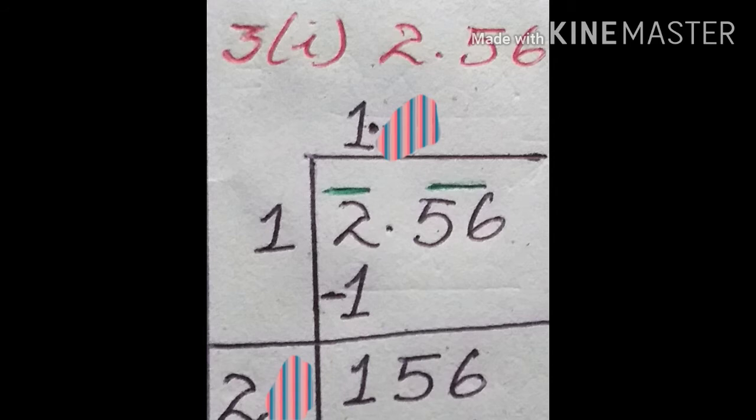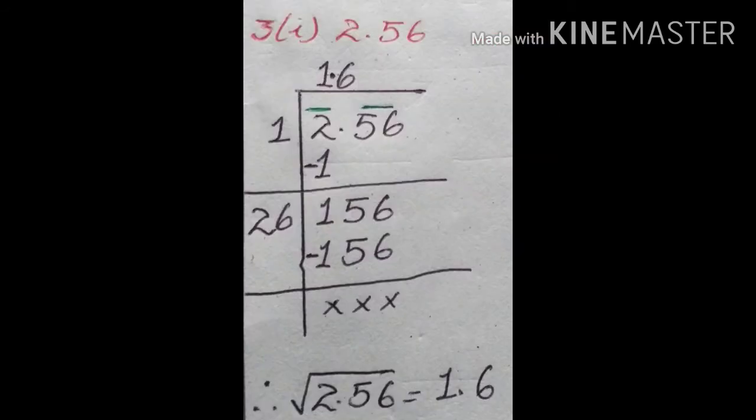अनि next steps मा यो 1 divisor लाई double गर्नु पर्‍यो. 1 को double is 2. अब you have to search a number which is 156 or less than 156. So we can try with 6. 6 ले multiply गर्दा 26 into 6 if you multiply will get 156. And similarly subtract it, will get the remainder 0 and quotient is 1.6. So therefore root over 2.56 is equal to 1.6. Clear? This is also simple.